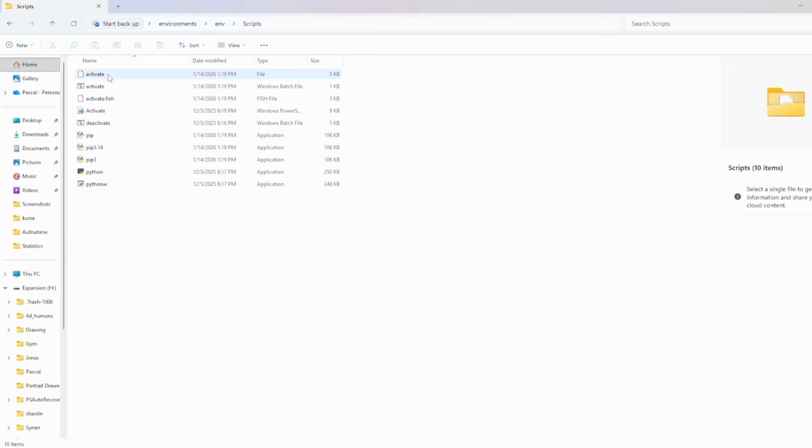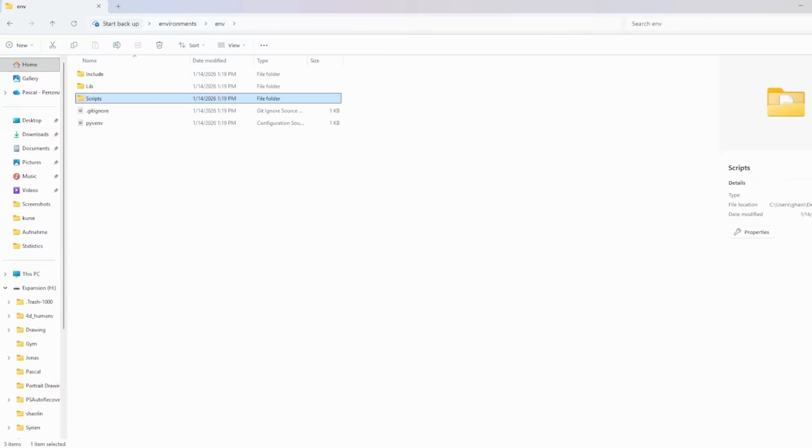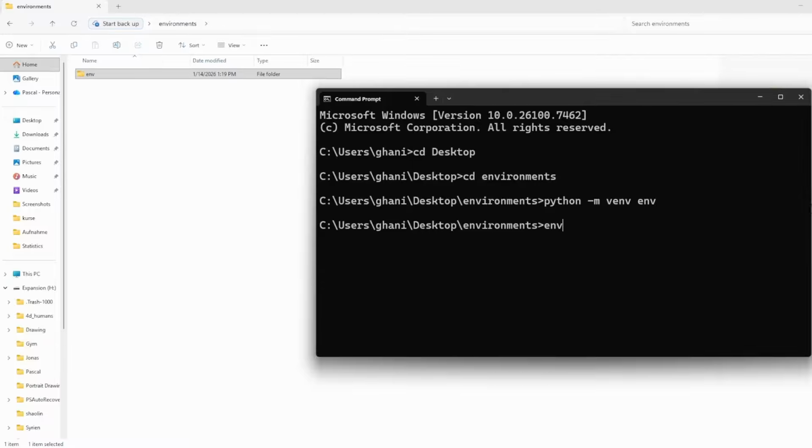And to activate an environment, we now have to call this file, so activate. And we can do so by just typing in, let's go into env/scripts on Windows, bin on macOS and Linux, / and let's call the activate file, like so. Let's press enter. And now you can see we are inside of our environment. So now the environment is activated.